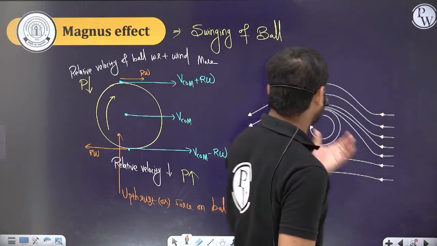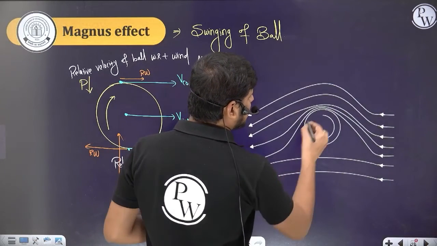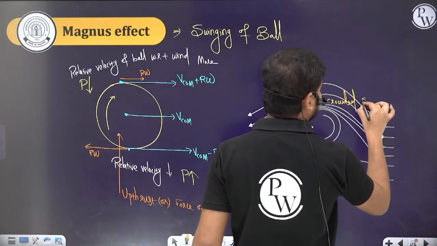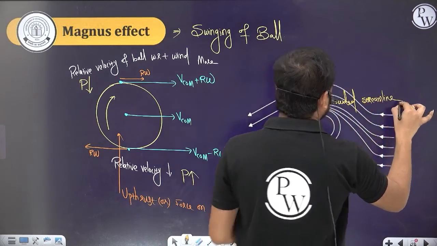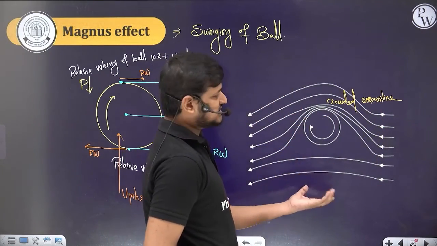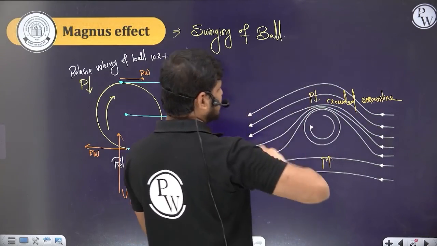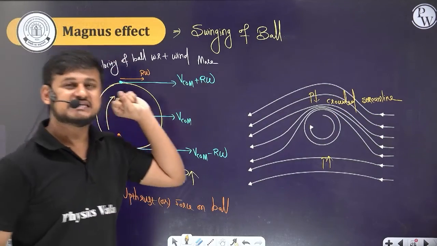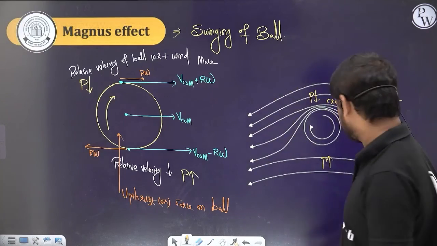Understanding? So here in this also you can see, these are crowded streamlines. So the velocity is more, right? Here, less crowded, so the velocity is less, so pressure is more here, and pressure is less there. So as a result, the ball swings. Clear? This effect is actually called the Magnus effect. Done, guys? Clear concept, everyone?